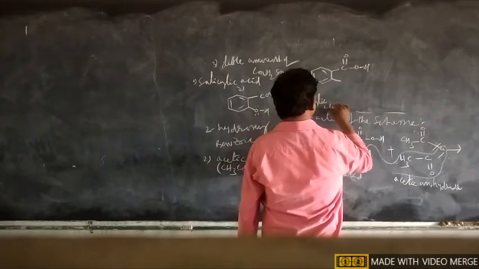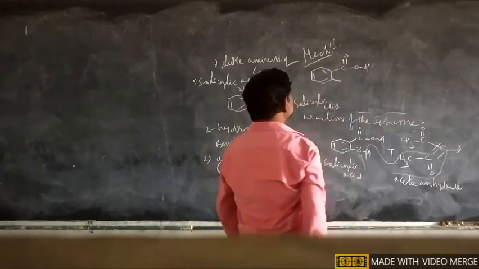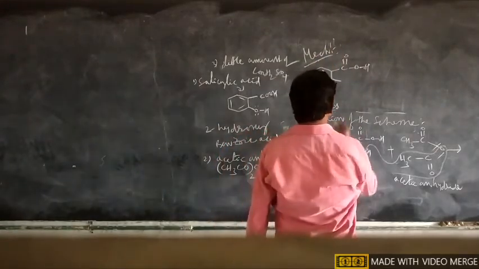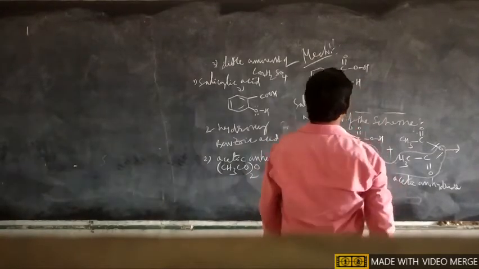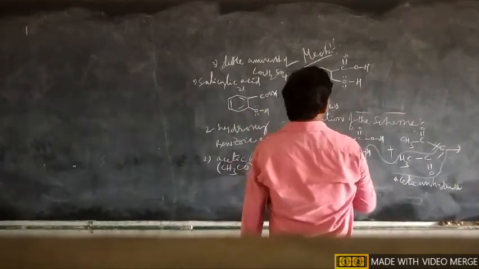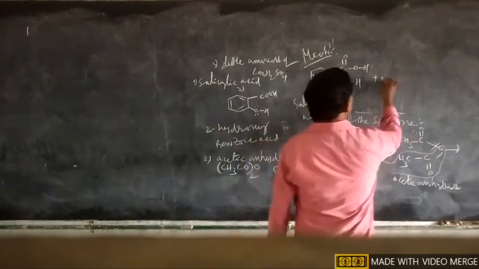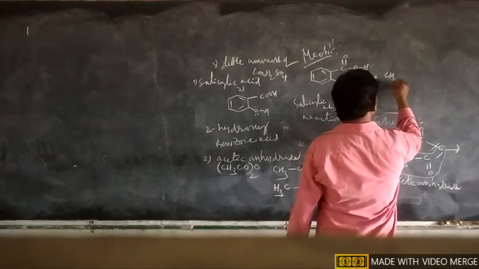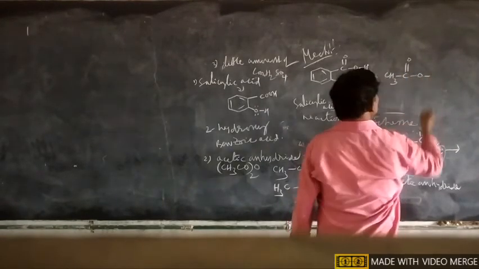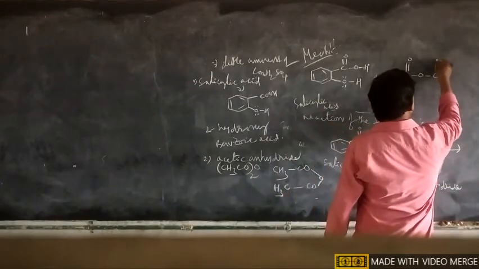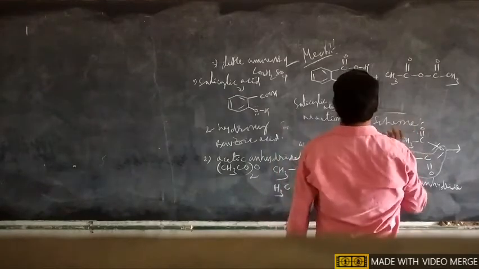Initially we take salicylic acid, this is the salicylic acid, treated with acetic anhydride, CH3CO-O-COCH3.